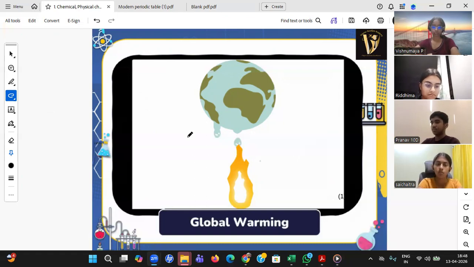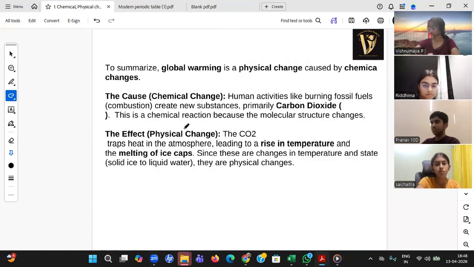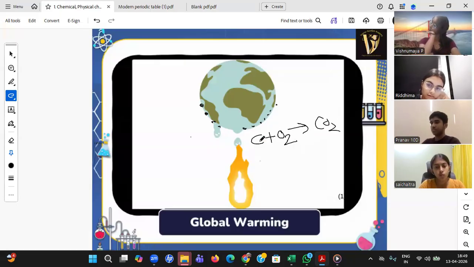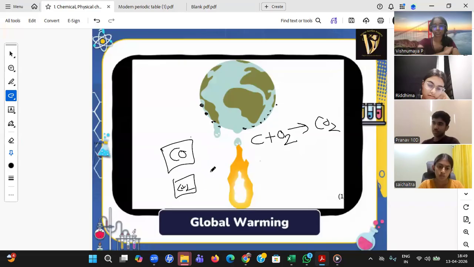So actually, it is both. It is both. Why is it both? Let us learn. Okay, first of all, what is global warming? Student, whatever fossil fuels are there, like petrol, diesel, we are burning and using all of it. So what are these, petrol? Again, they are the dead remains of living organisms only. So all those are made up of carbon. We are using it means we are heating it in the presence of oxygen. We are getting CO2. Whenever in your bike or car you are burning petrol, you are giving out some CO, carbon monoxide, and CO2. What are those? They are new compounds formed.